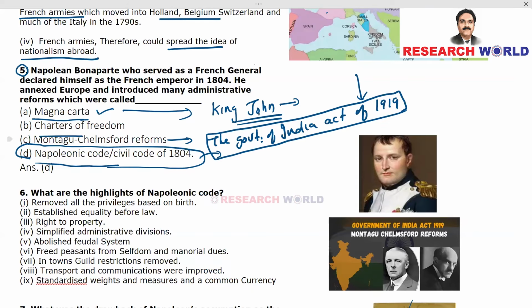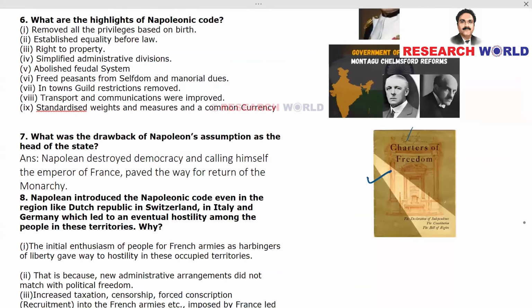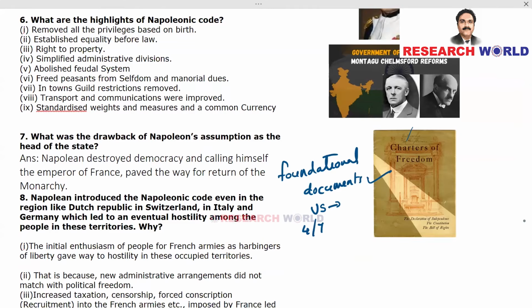Then what are Charters of Freedom? Actually, Charters of Freedom is a declaration. Actually, the foundational documents of the United States. The US Declaration of Independence was on 4th July 1776.